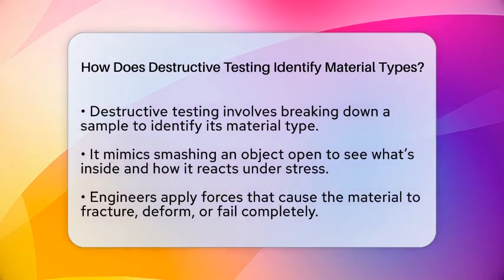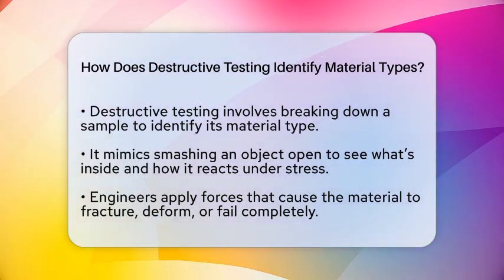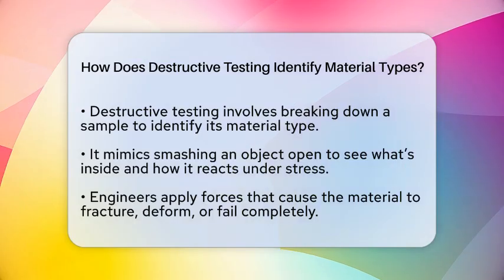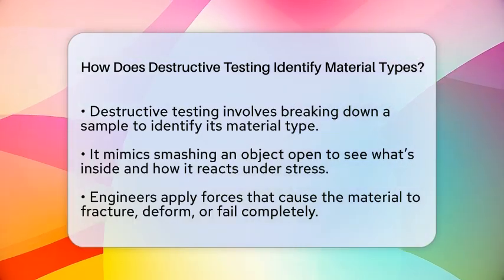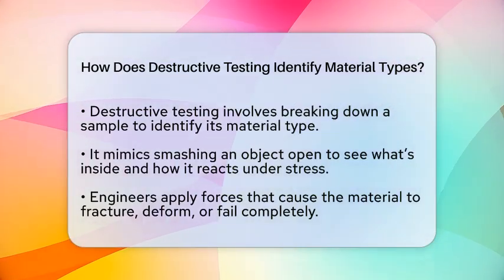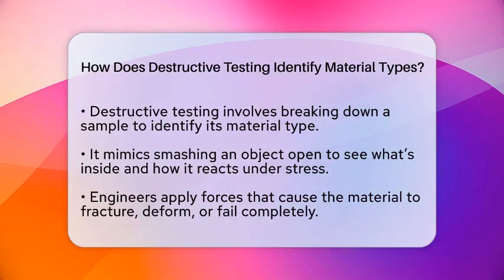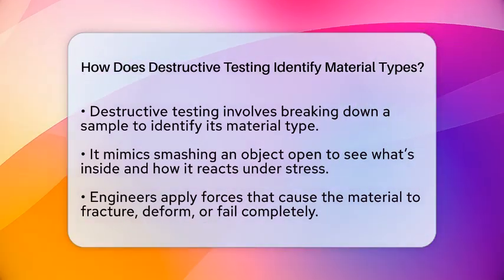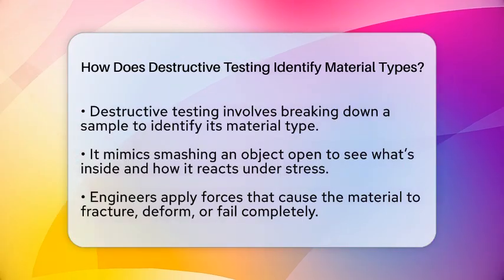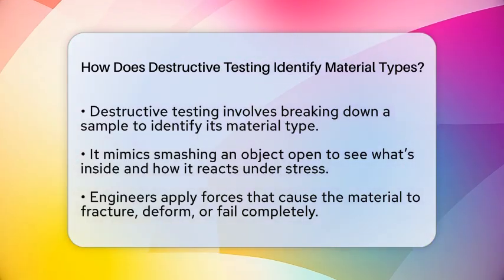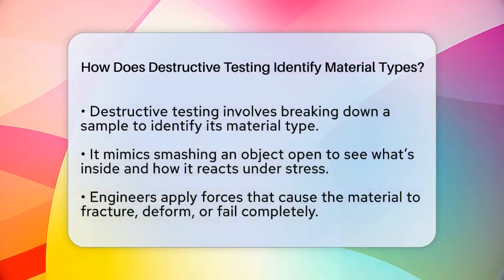When engineers want to know exactly what a material is, they push it to its limits. They apply forces or conditions that cause it to fracture, deform, or fail completely. This process reveals details about the internal structure, composition, and mechanical properties that are not visible from the outside.